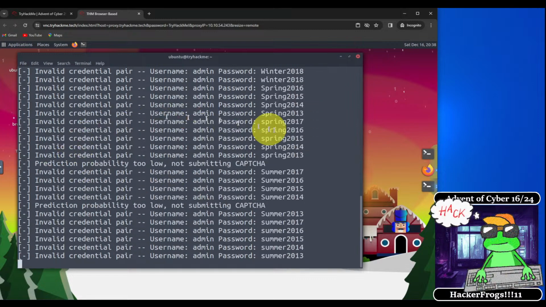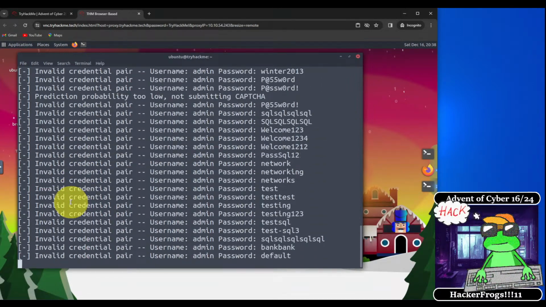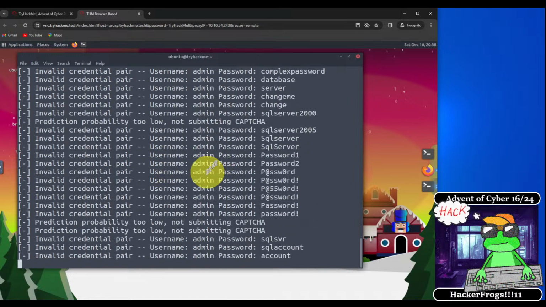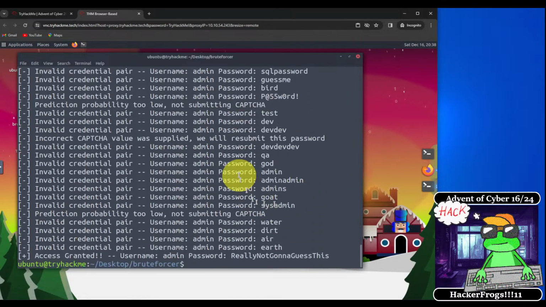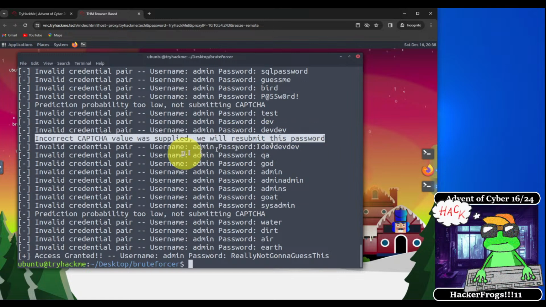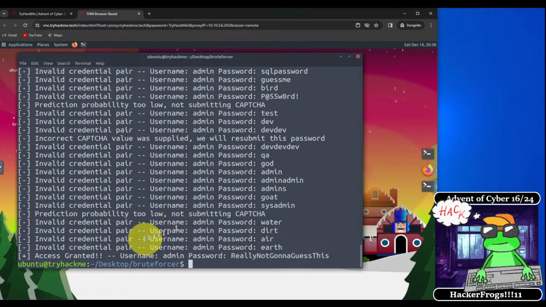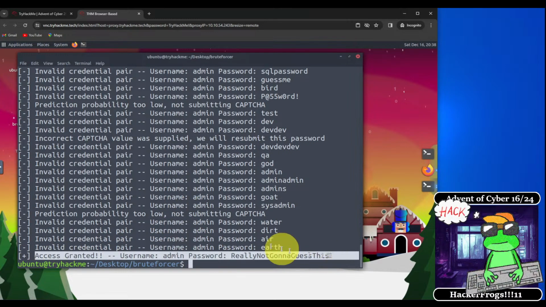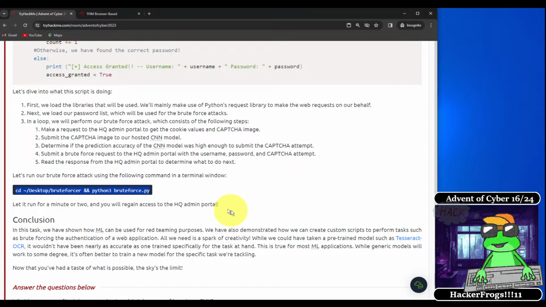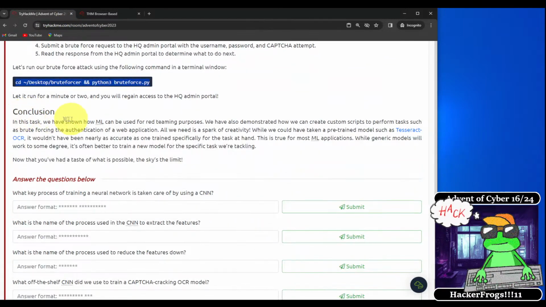Okay, so we see here that the brute force attack is commencing. It's running through the username admin and the password as a bunch of these different ones. And occasionally, we are submitting incorrect CAPTCHA values. But eventually, we come across a valid username and password, which is this right here. So let it run for a minute or two, and you will regain access to the HQ admin portal.